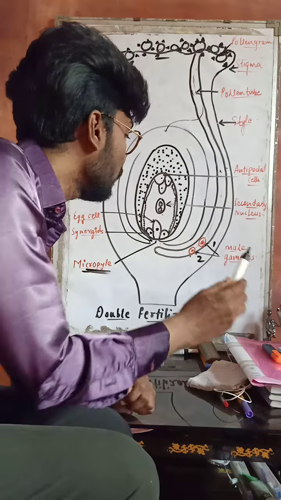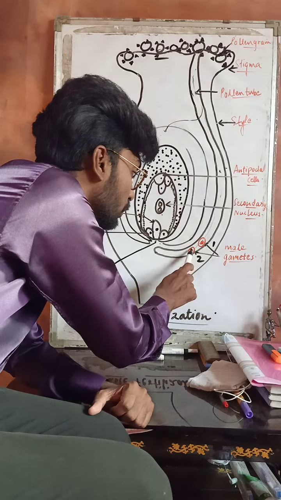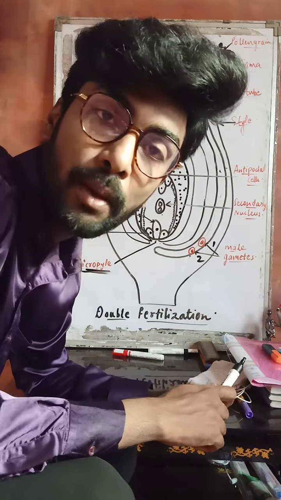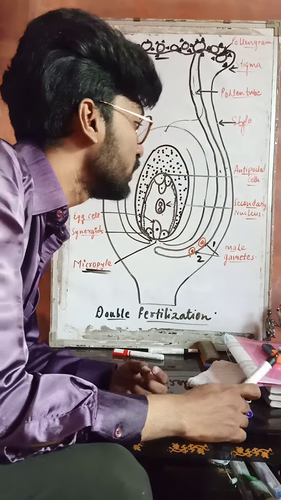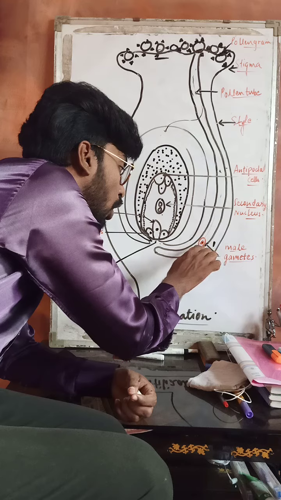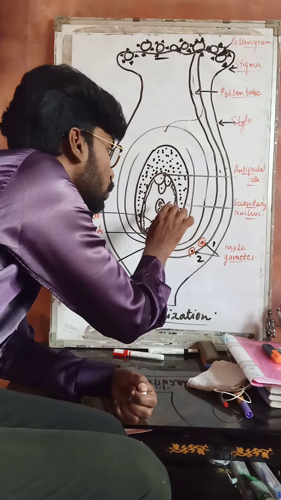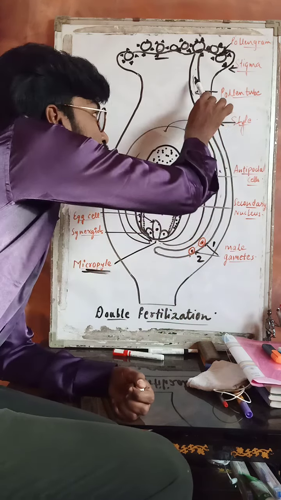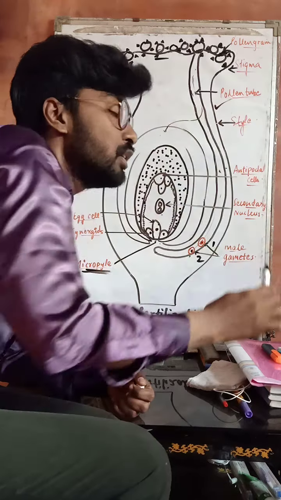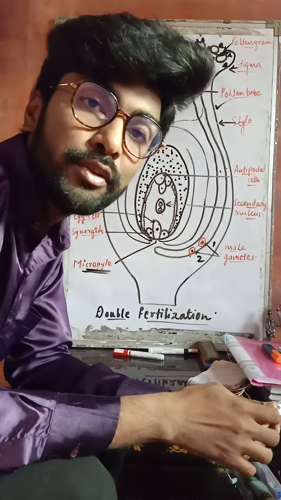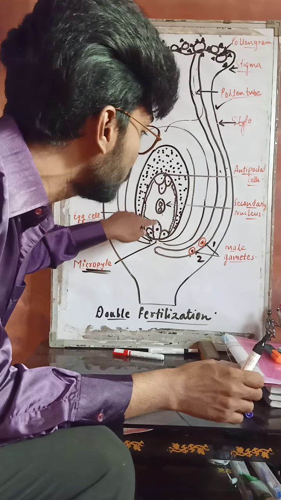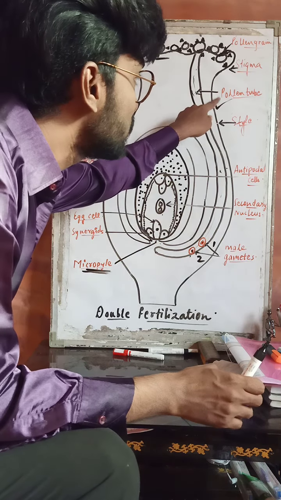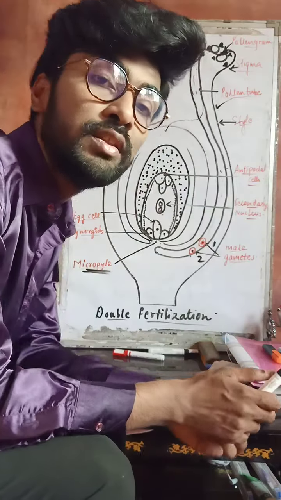Okay, now you know very well these are your non-motile male gametes. How are the male gametes? The male gametes are non-motile. They are not going to show any kind of movement, right? So the movement of non-motile male gametes towards the female gamete happens with the help of the pollen tube, right? This non-motile male gamete will start moving towards the female gamete, but they are generally carried with the help of the pollen tube.